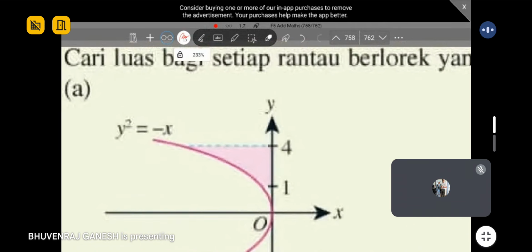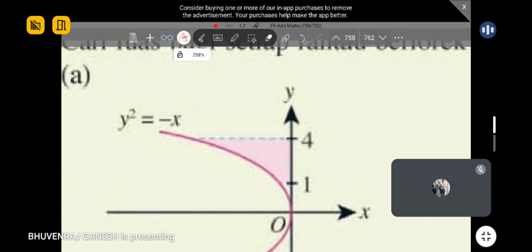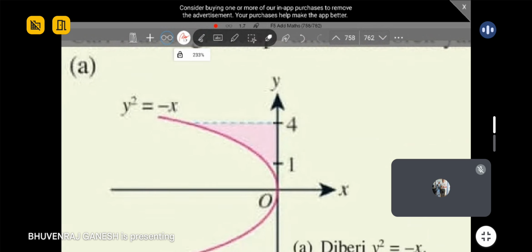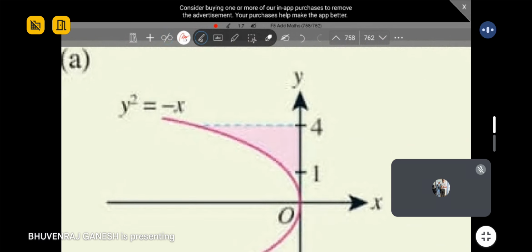Okay. So guys, let's say the area is like this now. Can you all tell me, will you get a positive or negative value for this kind of shaded region? What do you all think based on the concept just now? Will you get positive or negative?